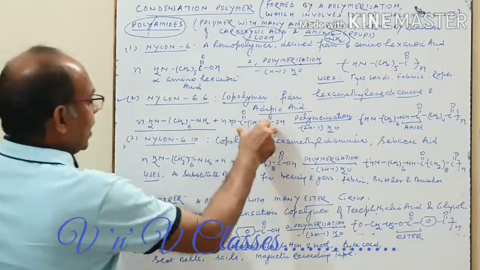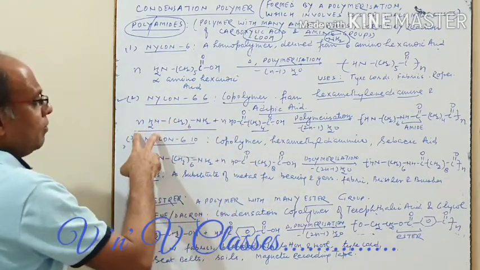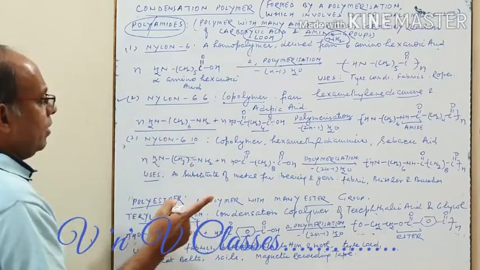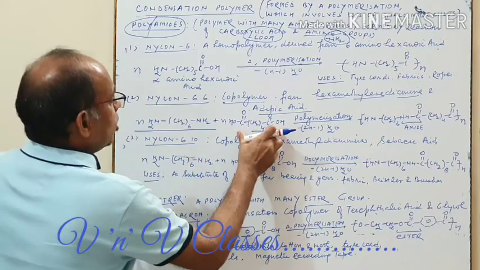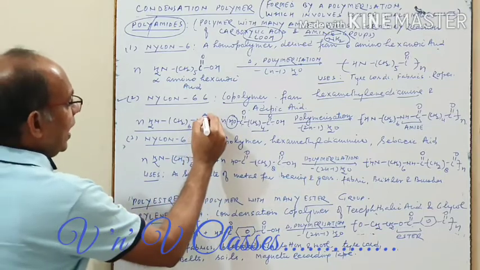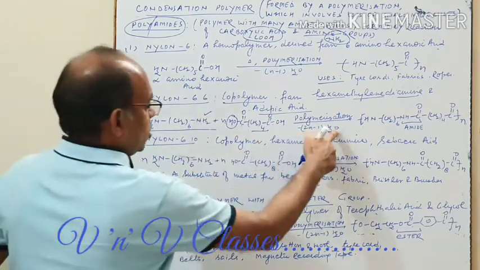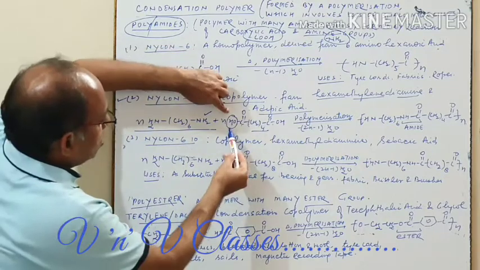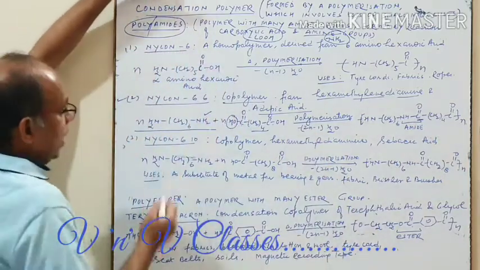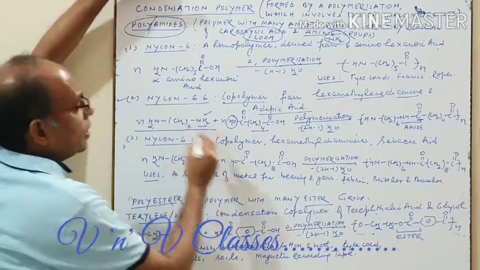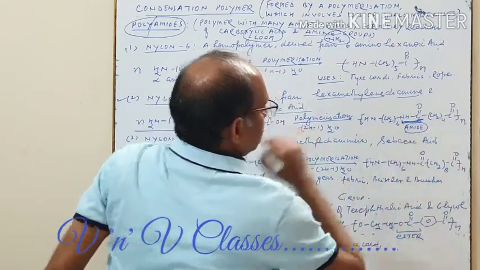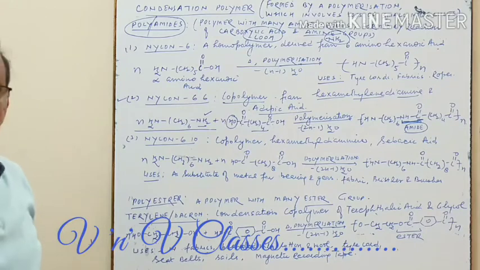So this is adipic acid, this is hexamethylene diamine, and they undergo chemical combination. This results in the formation of an amide bond. How does it form? From the carboxylic acid, the OH is lost, and from the amino group, one H is lost. That is loss of H2O. If OH is lost, what is left? CO is left. And here H is lost, so NH is left. This NHCO is called amide.